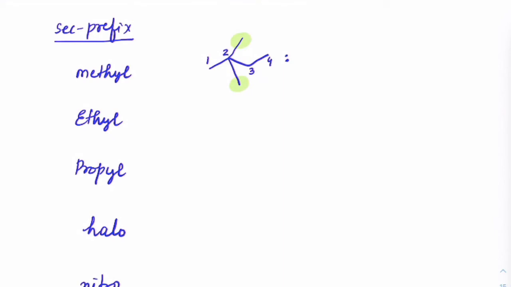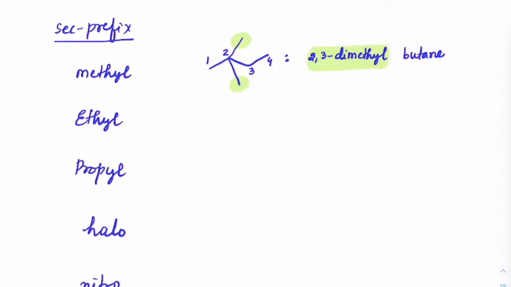Why it is coming, how it is coming, we'll see that. As of now, just focus on the secondary prefix. So on the second carbon, I have two methyl groups. So I will write that as 2,3-dimethyl, butane.